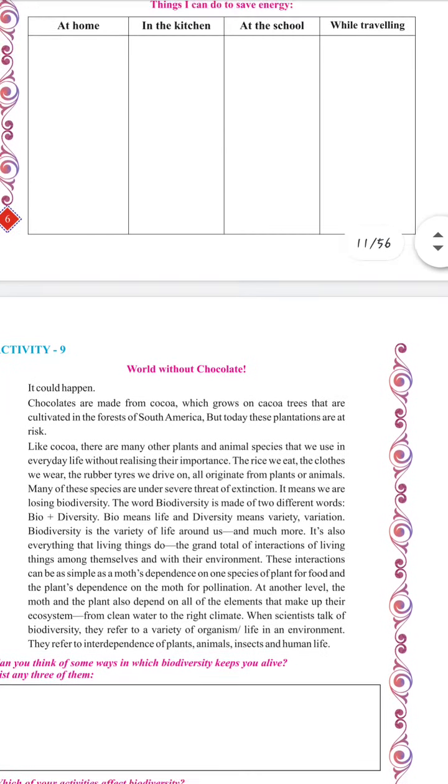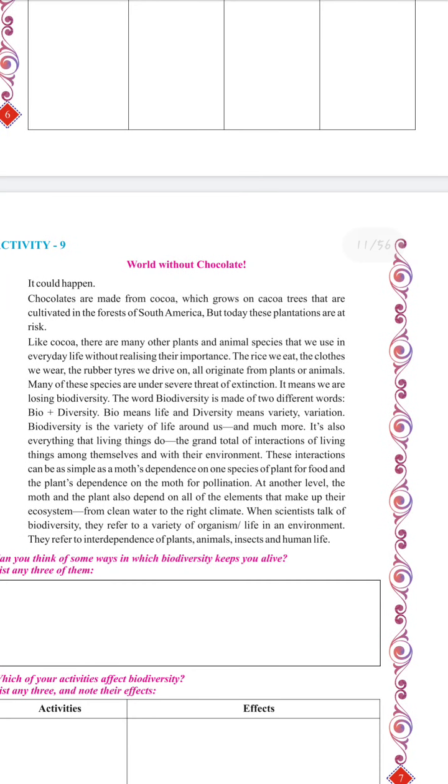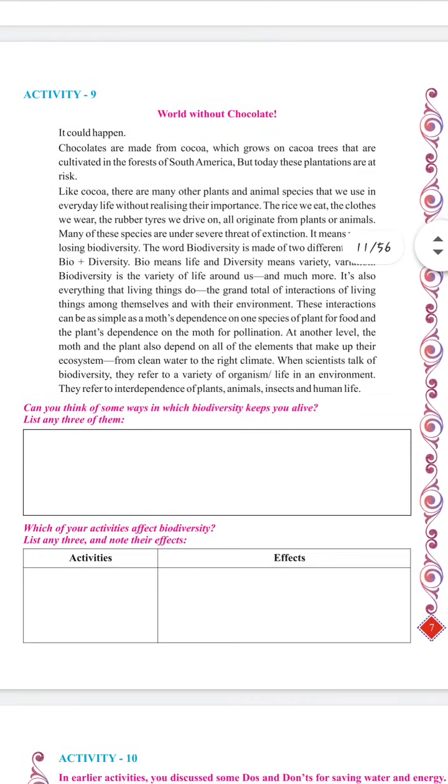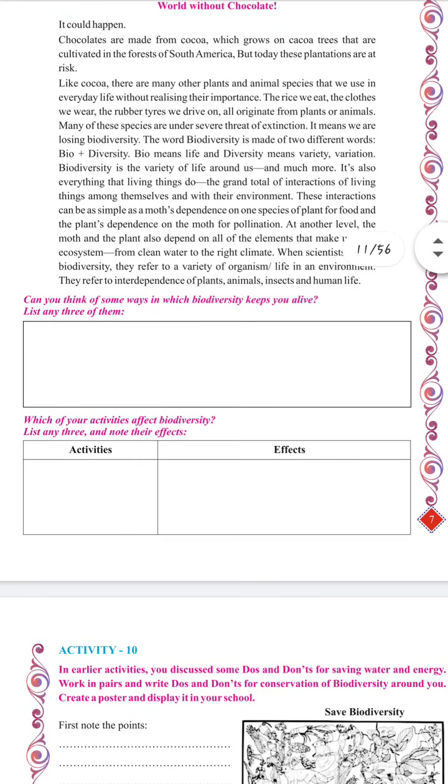Activity number 9 is based on a world without chocolates. There is an article which is totally about biodiversity. You can read this activity and write some more ways in which biodiversity keeps us alive. We have to list any 3 of them. Then in the next part, we have to write the activities and the effects caused by them. You can write your own answers and also the answers which have already been provided to you.